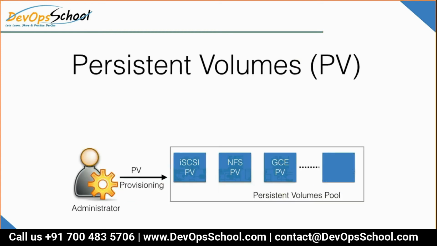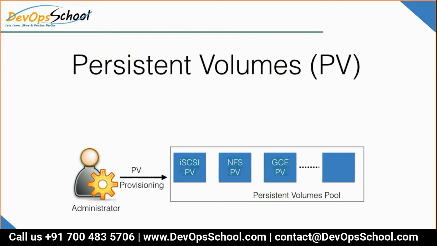Guys, I would request you to look at this image. I'll put it as step number 1, step number 2, like that, so you'll understand better. Step number 1, the administrator will create a PV. Administrator of what? Of the Kubernetes cluster.